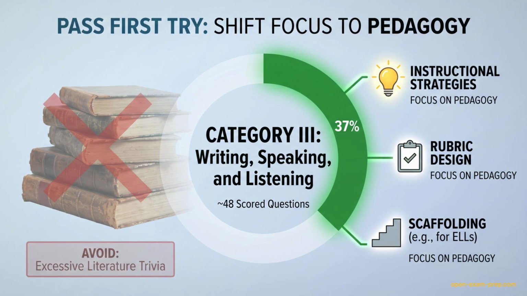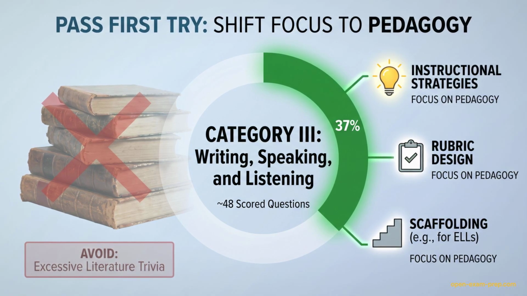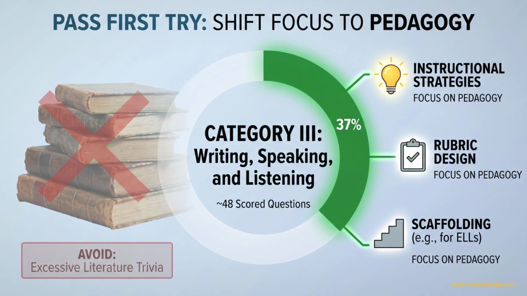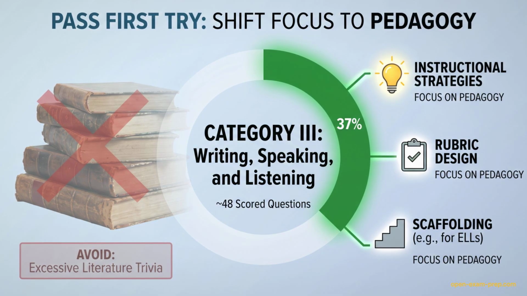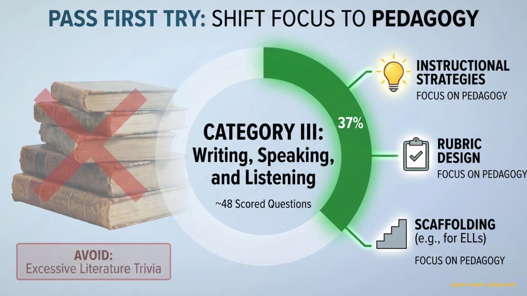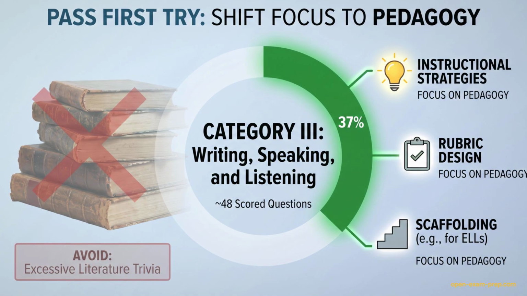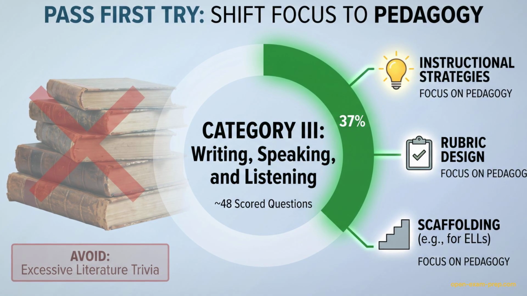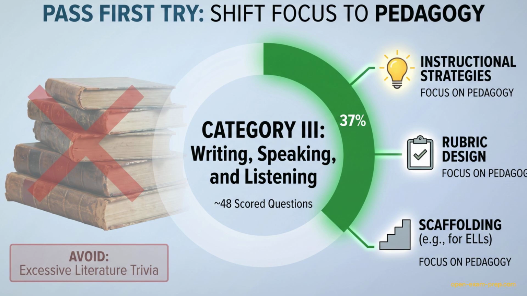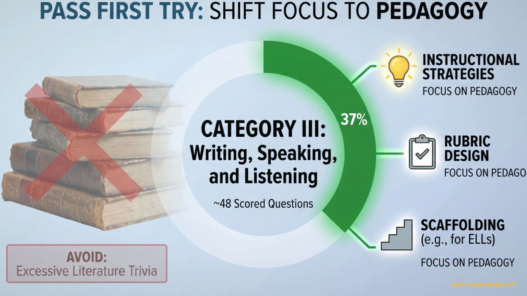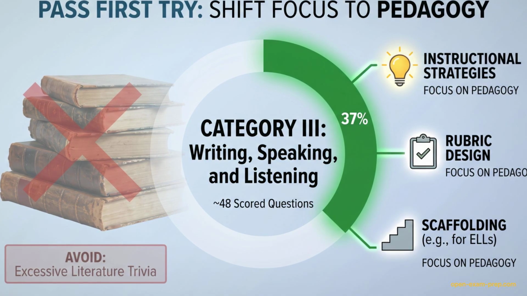Many candidates make the critical mistake of focusing too much on literature trivia while neglecting the most challenging section. Category 3, Writing, Speaking, and Listening, accounts for 37% of your score and is heavily focused on pedagogy, how to teach these skills. Questions emphasize evidence-based instruction for diverse learners, rubric design, and scaffolding. The data shows that understudying these pedagogical items is the most common reason for failure, not a lack of content knowledge.